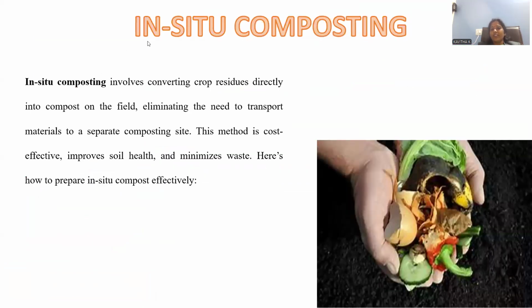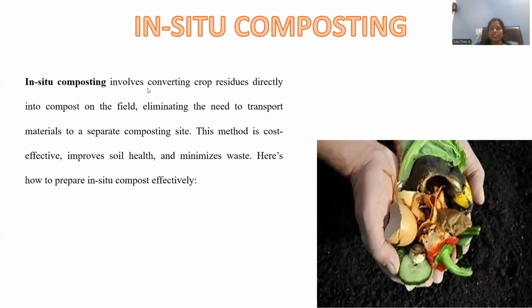Here, the specific focus is upon in situ composting, right? There is a possibility to take the entire crop residues to a particular region. There we have to manage the entire residues, and making them into compost is possible. That is taken as larger scale or industrial scale preparation, and instead we can go for this alternative method called in situ composting. Wherever that crop residue is, there itself we have to go for composting.